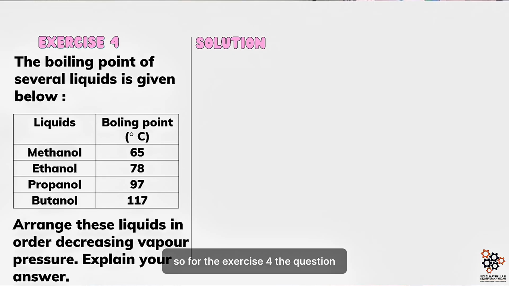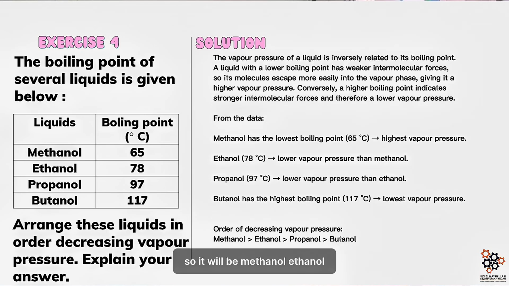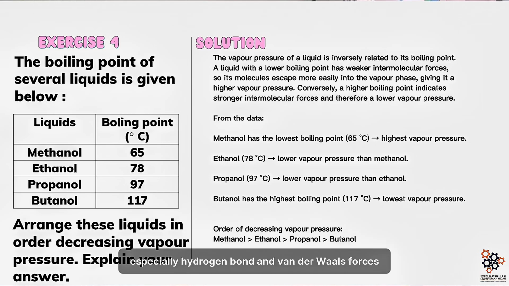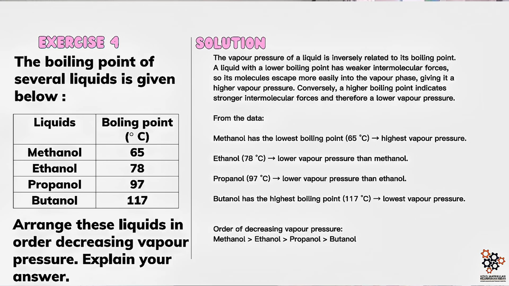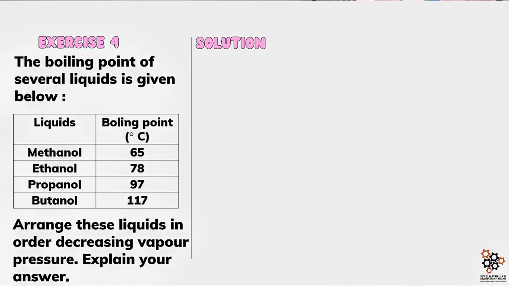For exercise 4, the question asks us to arrange these liquids in order of decreasing vapor pressure. So, it will be methanol, ethanol, propanol, and butanol. This is because as the carbon chain increases from methanol to butanol, the intermolecular forces, especially hydrogen bonds and van der Waals forces, become stronger. This leads to a higher boiling point and lower vapor pressure. Therefore, vapor pressure decreases in the same order as increasing boiling point.